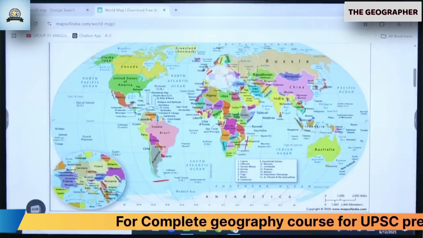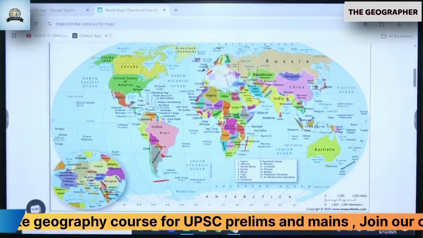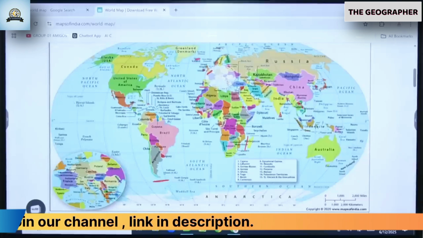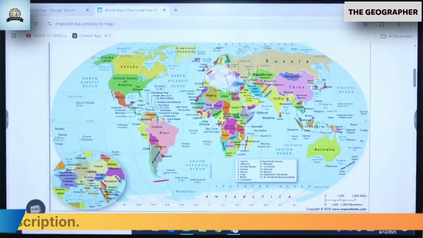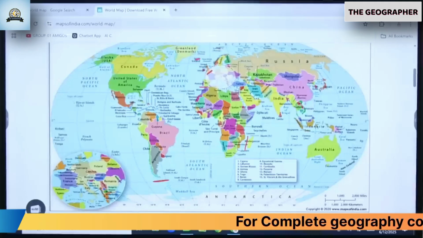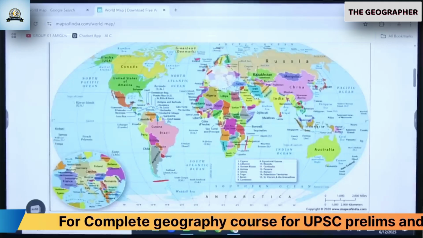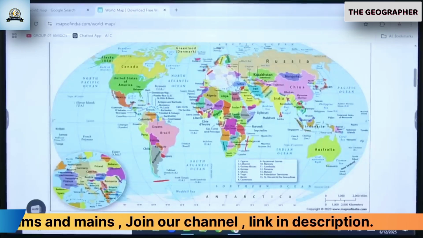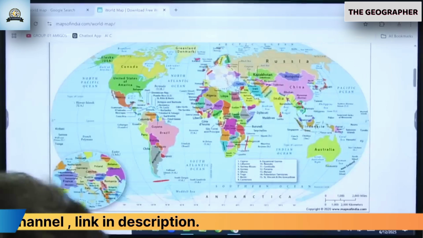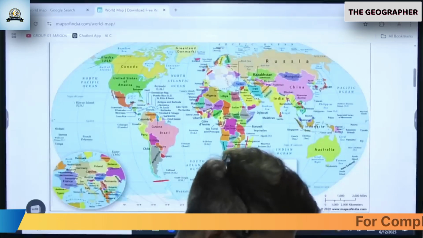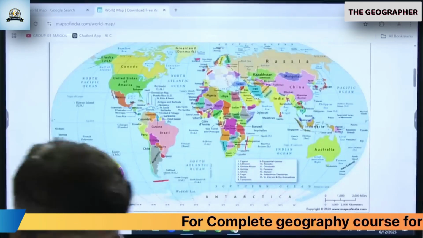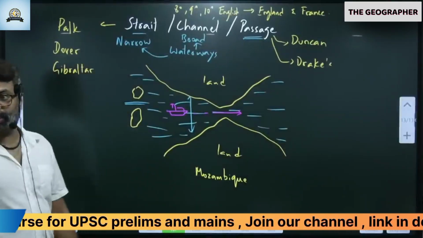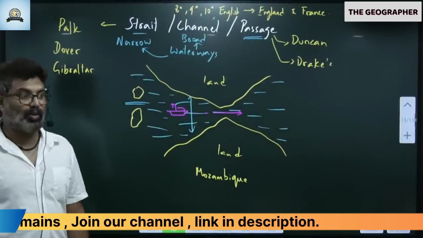There. Locate 10 degree between Andaman and Nicobar. All of you got it? Locate Little Andaman and South Andaman. In between them you get Duncan Passage. Is it clear? Strait, channel, passage is clear to all. When to use what, you know.